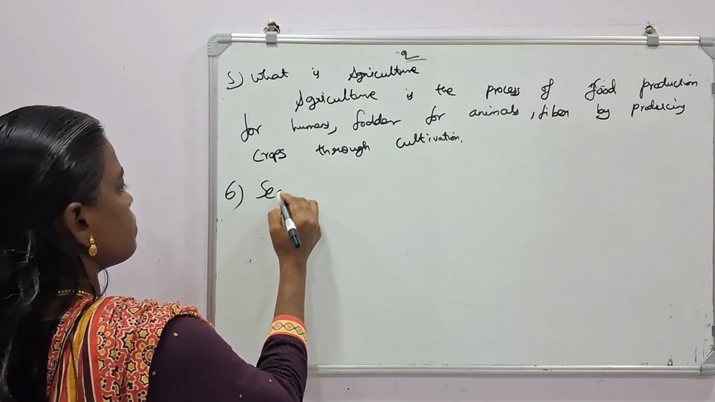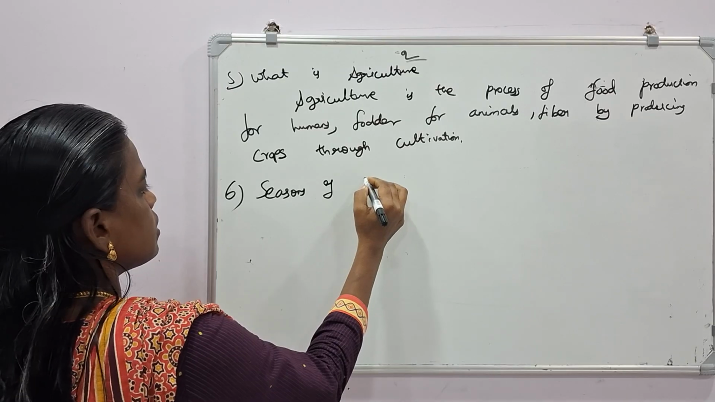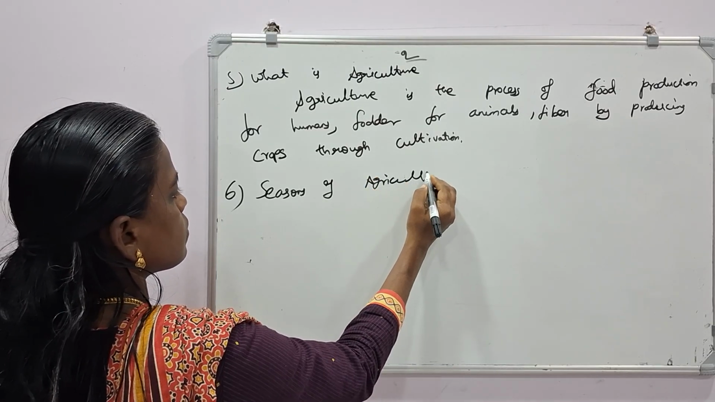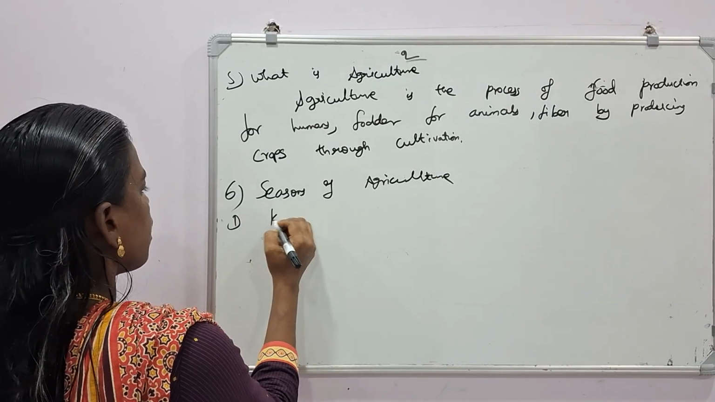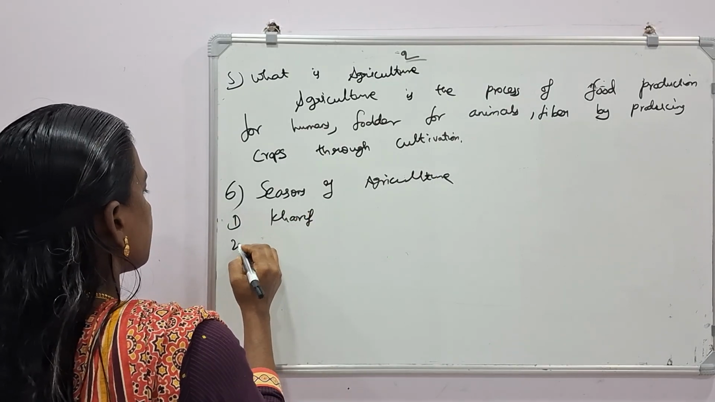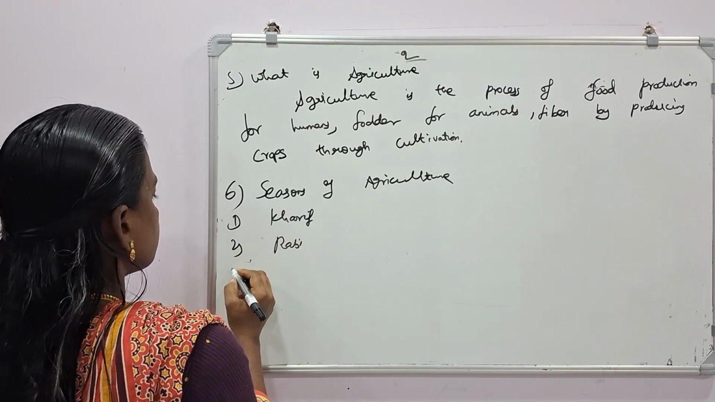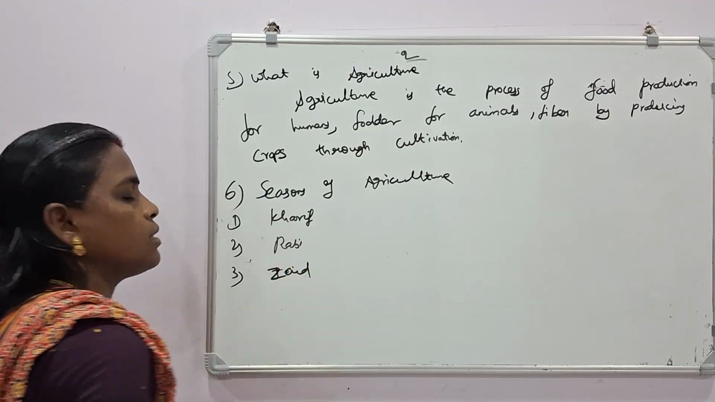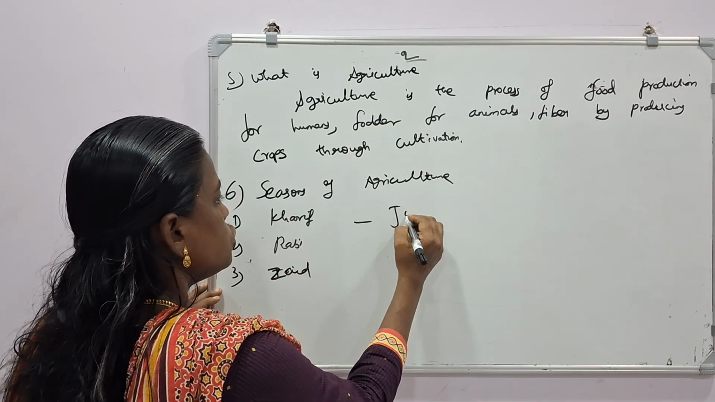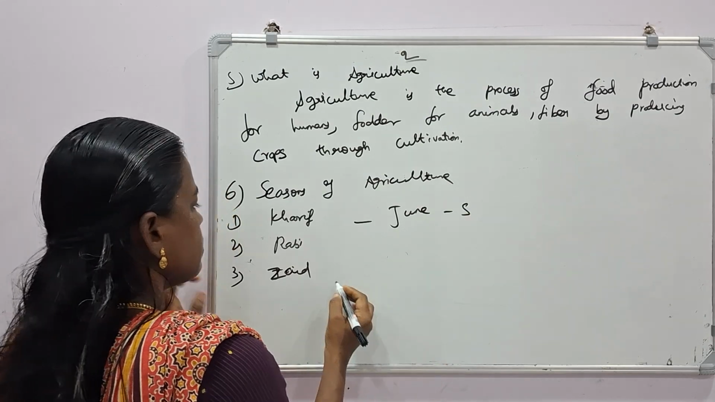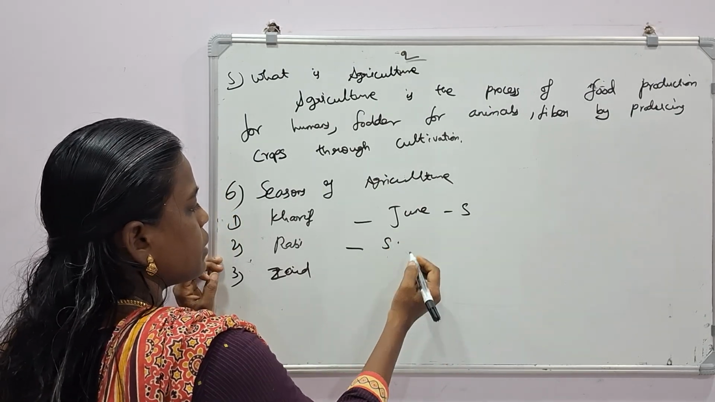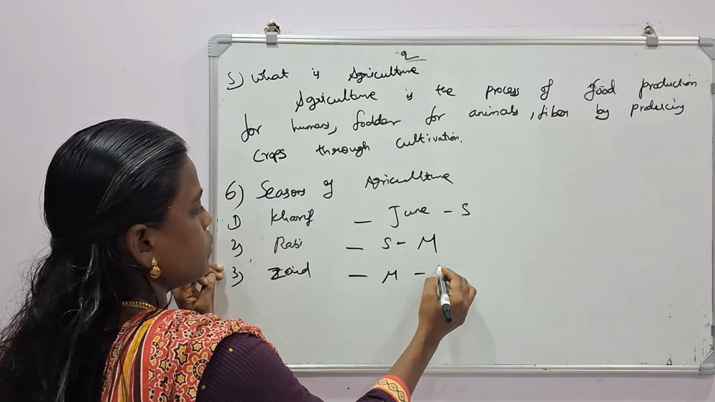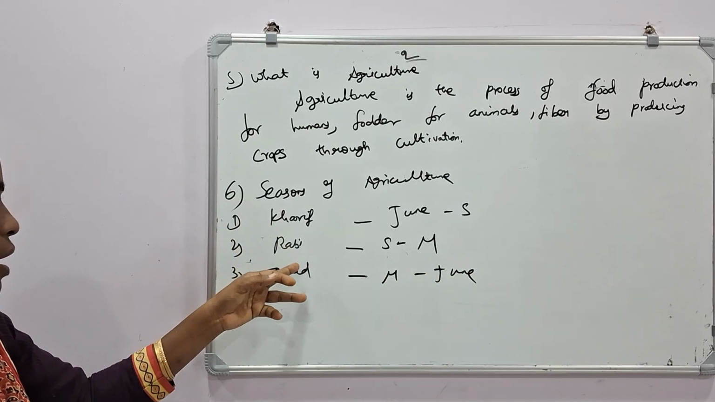Seasons of agriculture. First one, Kharif. Second one, Rabi. Third one, Zaid, Z-A-I-D. Kharif season is June to September. Second one, September to March. Third one, March to June. So Kharif, Rabi, Zaid season.